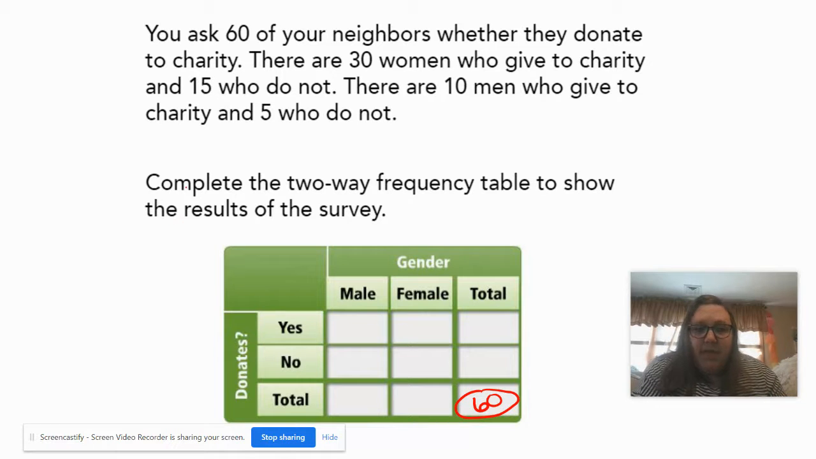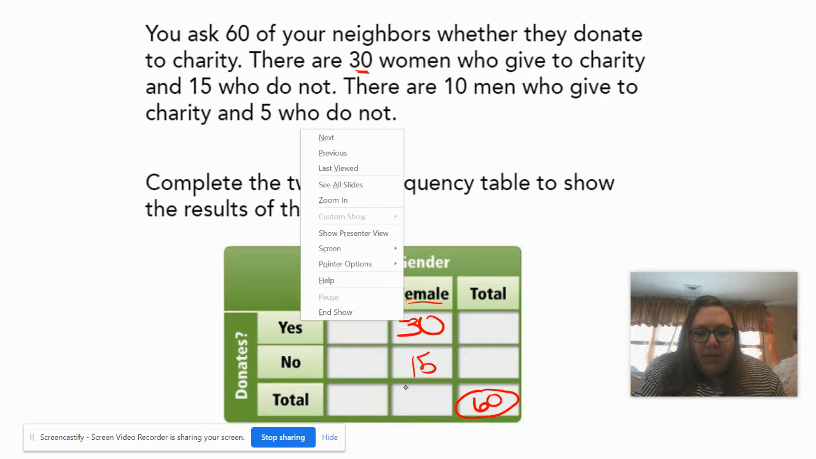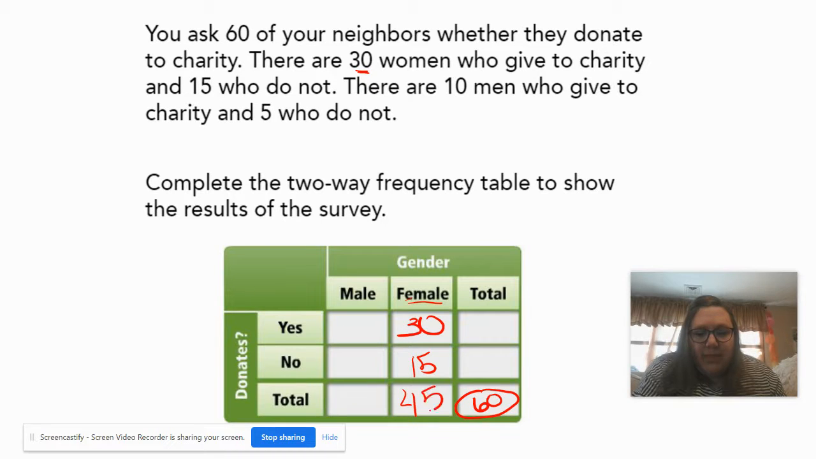There are 30 women who give to charity. So I'm going to go to female, and then if they said donated yes, that was 30. And then 15 who do not. So there are 15 in the female column and in the no row, I should say. 30 and 15 makes 45 women together.